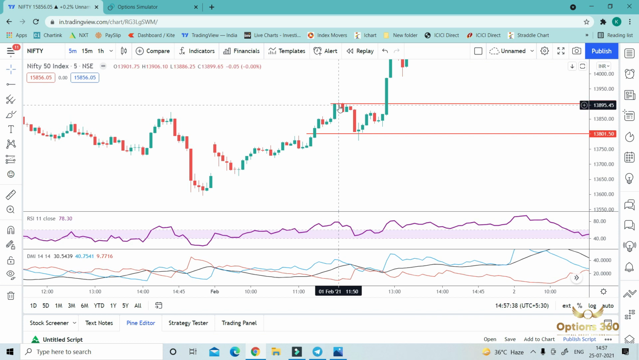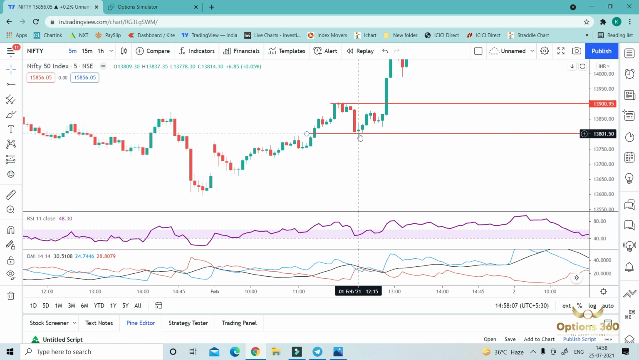Now, but we had bad luck. How is this bad luck? Because just after our adjustment, market again went down. This is called bad luck, and it again touched 13,800. This is called pure bad luck. But still, we will check. So now what do we have to do? Again we have to convert our straddle into a triangle.